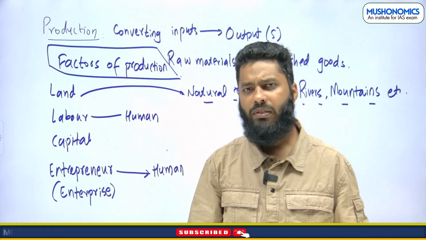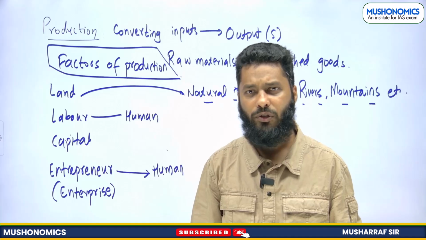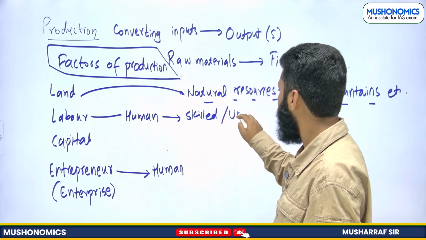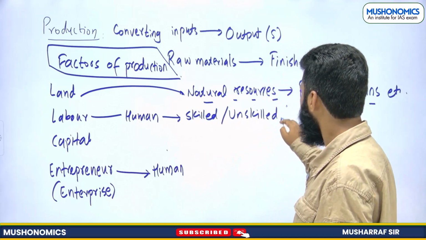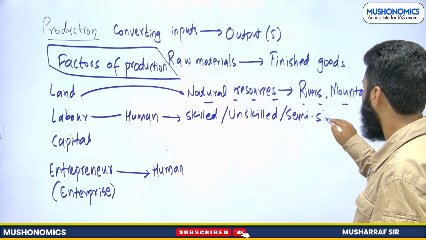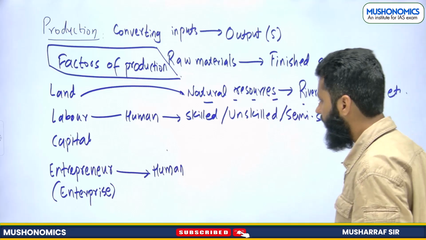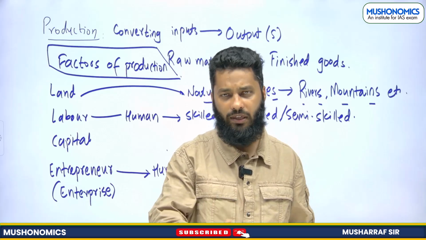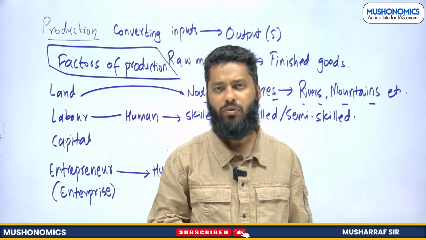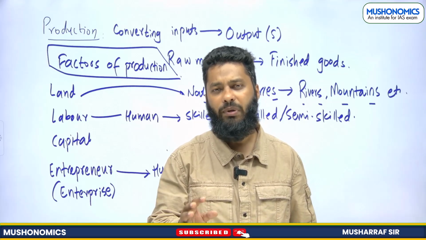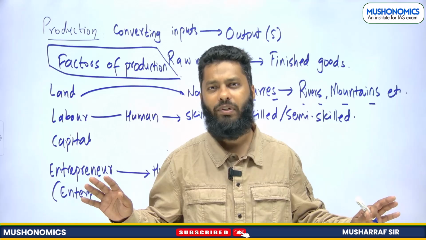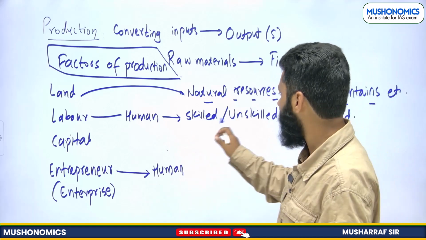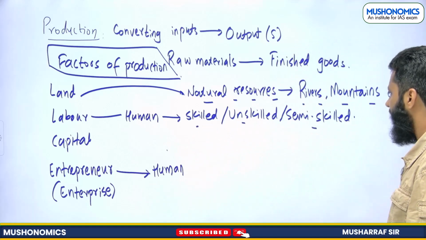When we say labor, labor is the human element involved in production of goods and services. This human can be skilled, unskilled, or semi-skilled. All these people will be part of labor, who are involved in production. For example, when I am teaching you, I am involved in production of this teaching service, this education service, and I am a labor. So economy does not differentiate between skilled labor and unskilled labor. Everyone is a labor in economy.